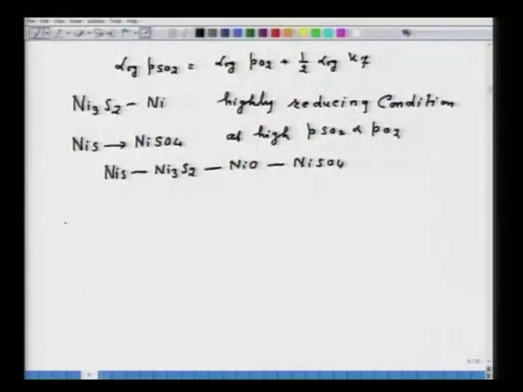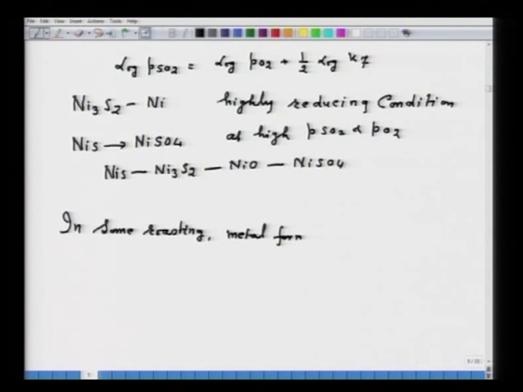Now, in some roasting operations, the metal forms several oxides and also sulphides, basic sulphate and sulphate.